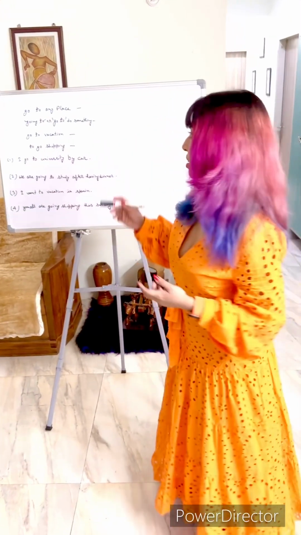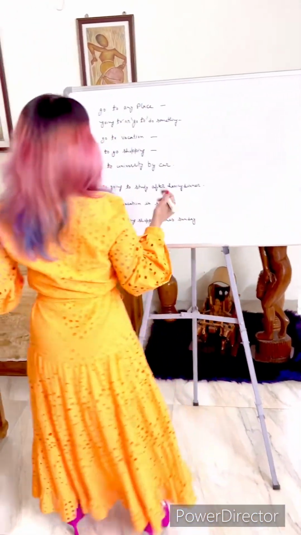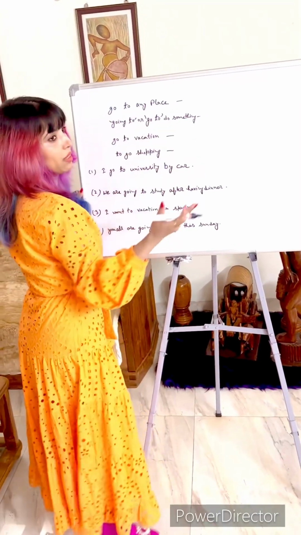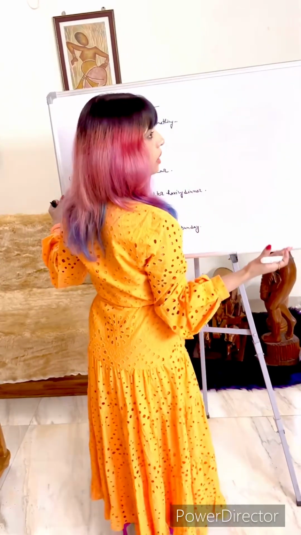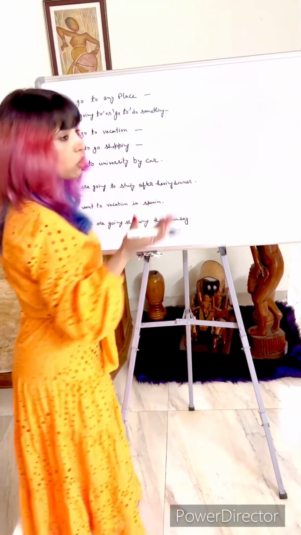There are a few structures of this verb ir you guys should be knowing. The first structure is go to any place, which I have already explained. Like you go to the temple, you go to the bank, you go to the university.